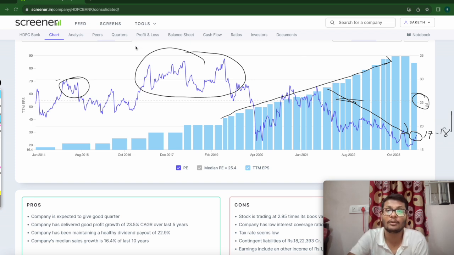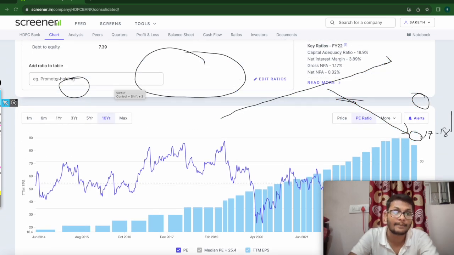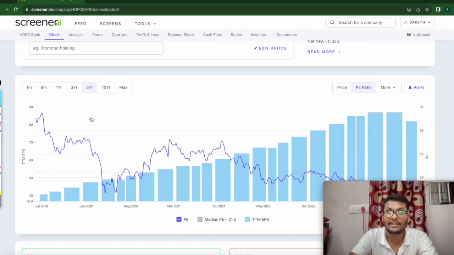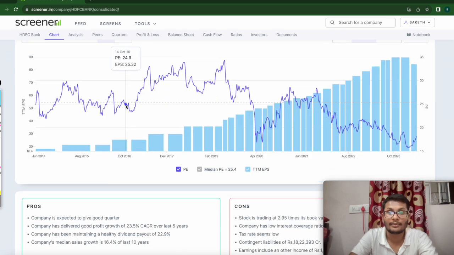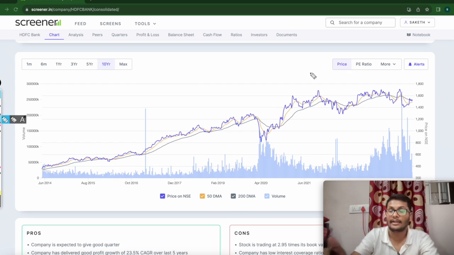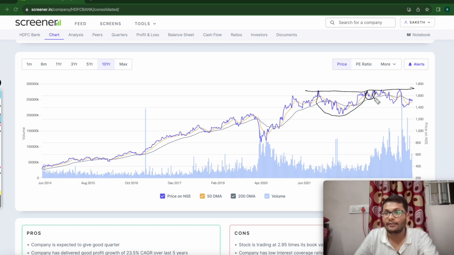If you want, I can also show you the technical patterns for the last 5 years. Sorry, it is the PE ratio, right? If you see the price, I can show you the technical pattern. If you draw a technical pattern, you can see a cup with handle formed. This is called a complex cup with handle, and if you project it here, it is somewhere around 50 to 60% of gain.